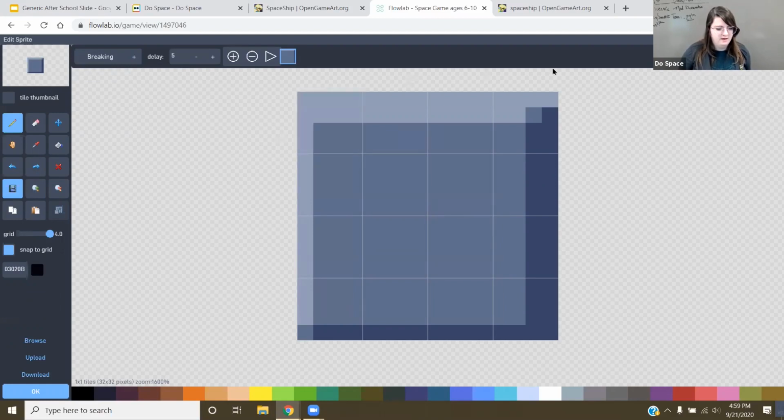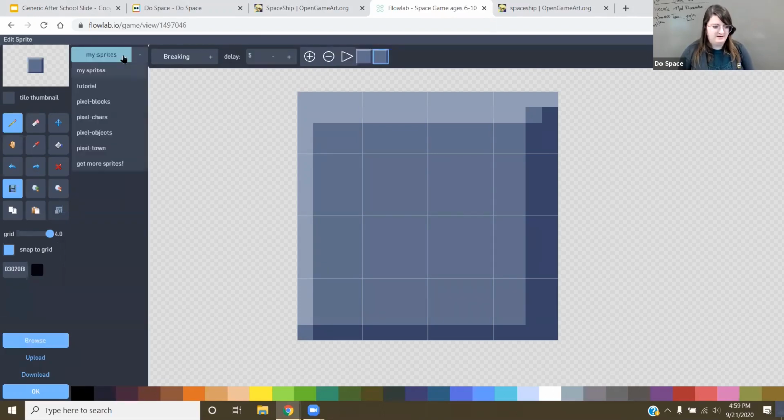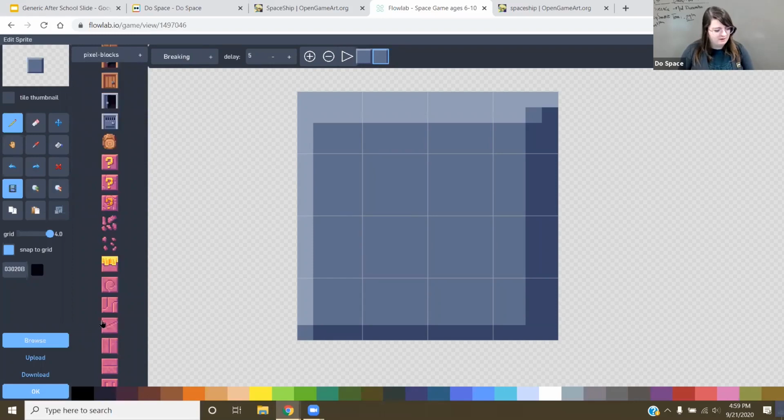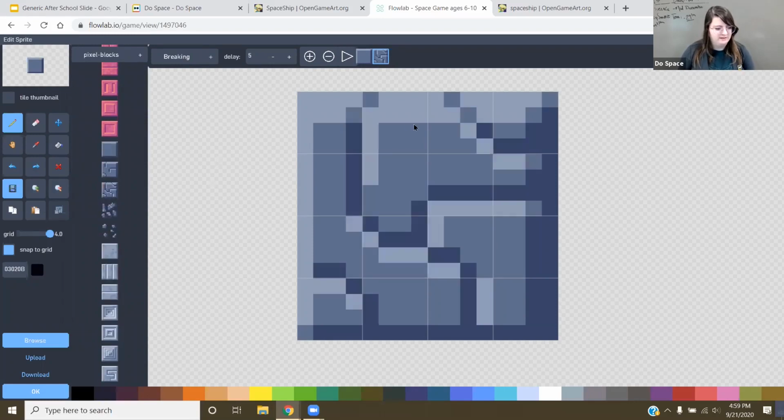Okay. And then I have this little plus and minus button, right here. If I click on the plus right there, it creates another image in there. So picture these as frames. And then click browse down here, select category, go back to where we found our block. Right now I'm doing the breaking. There we go. So notice this is a breaking image now, but if you look up here, it's got 2 images in here now.